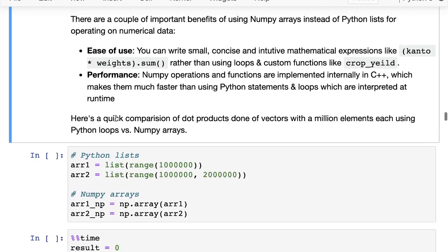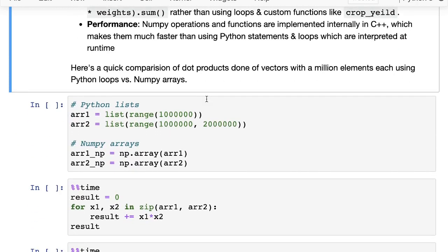But another important reason to use NumPy is performance, because NumPy operations and functions are implemented internally using C++, and Python offers a way where you can write something in C++ and expose it, connect it with a Python function. So there's an interface available. So NumPy operations are written in C++, which is compiled down to assembly code. And what that basically means is it is machine code already. So the Python interpreter is not involved in the actual calculation, and that makes the calculation much faster.